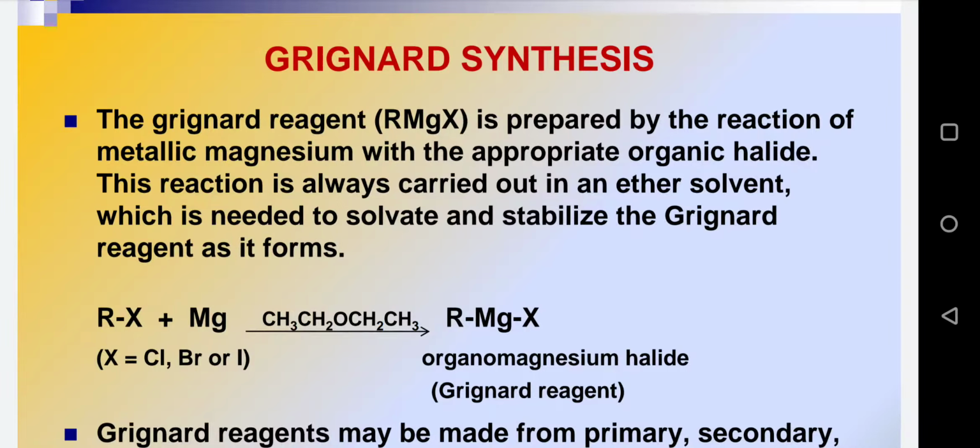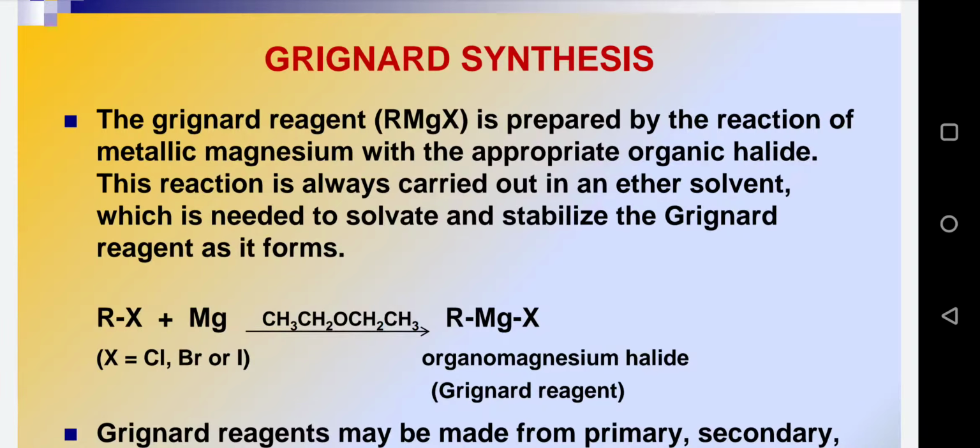And if we treat this reagent in the presence of ether, please note down this point that we have to do this reaction in the presence of ether only, not in the presence of any protic solvent, because it would not stabilize the RMgX formed, and hence RMgX will break down, or we can say decompose, and will be inactive.